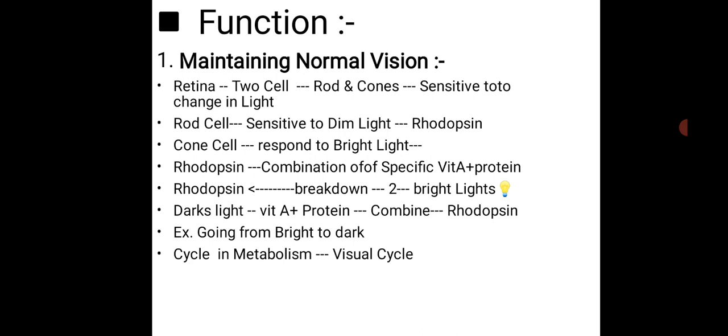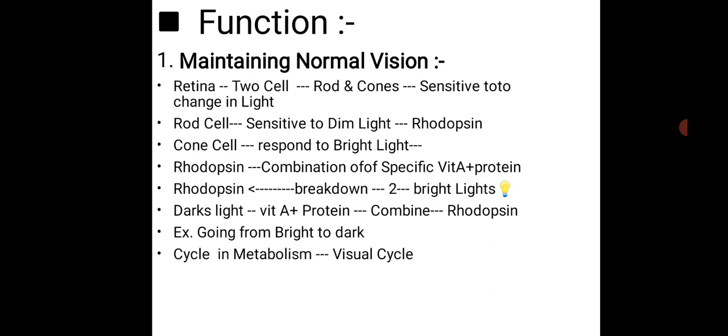Okay, so if you want to remember this, then what does rod mean? Dim light, because a rod is like a torch. Then the cone cell is like a cone, like a bulb, so they are for brighter light. So you can remember it like this: rod cell is sensitive to torch light, meaning dim light. Cone cell is sensitive to bright light, like a bulb.